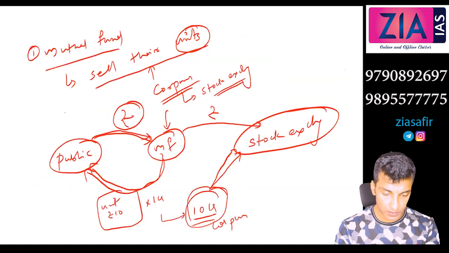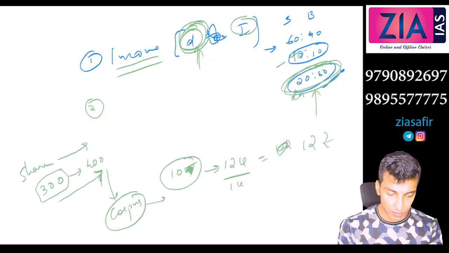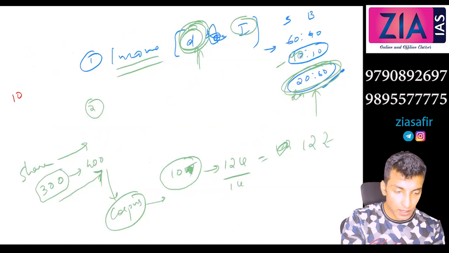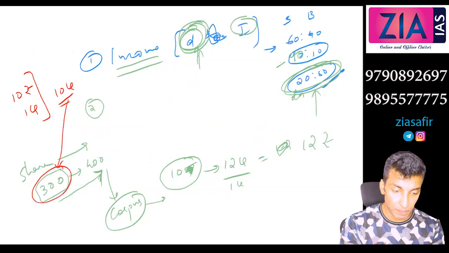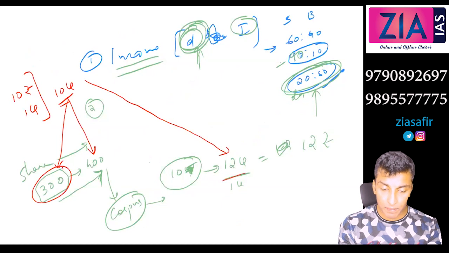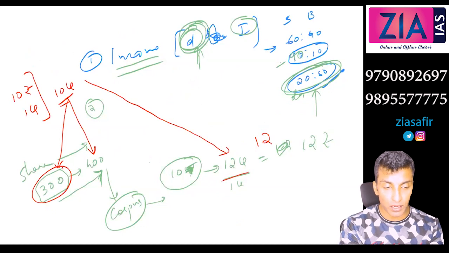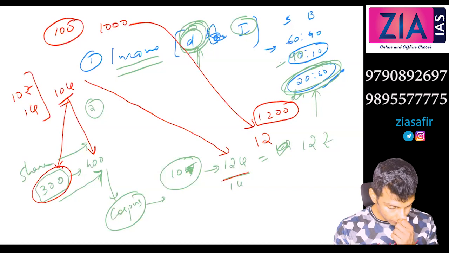Before, what was the cost of 1 unit? 10 rupees. I think I've told you 10 rupees and 1 crore units issued, so 10 crore mobilized. Now this 10 crore was invested, let's suppose in this share at 300. Now that price has increased, so this 10 crore will become, let's say, 12 crore. But units remain the same. So 1 unit will now cost 12. If you hold 100 units, you were given 1000 before, now you will be getting 1200. So there is a change in the value of the unit.